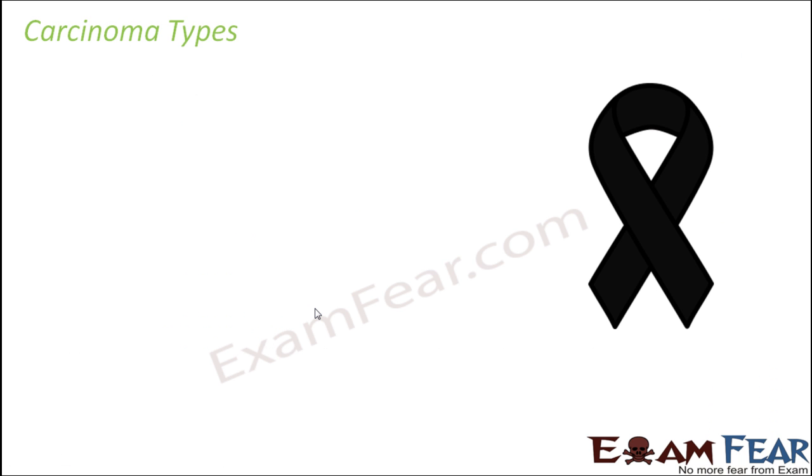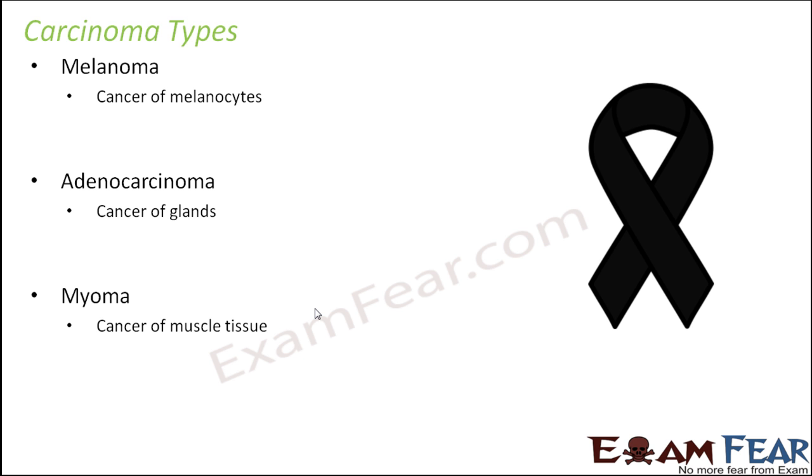Now under carcinoma also we have many different types of cancer. Not exactly types, but different names are given for cancer of different parts. For example, melanoma is cancer of melanocytes. So what are melanocytes? Melanocytes are a type of skin cell. So melanoma is cancer of the melanocytes. But this falls under the category of carcinoma. That's because the skin cells are also part of the epithelium. Right, so this is also a part of carcinoma.